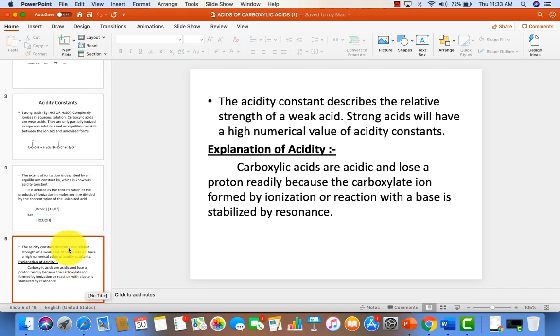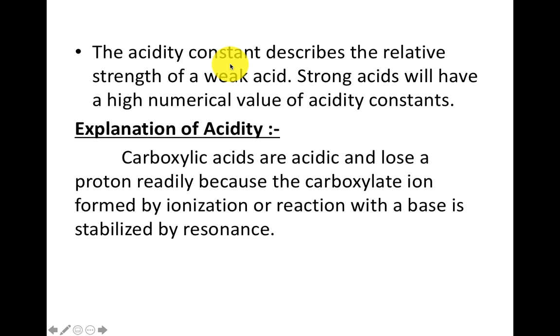So the next one, see, the acidity constant describes the relative strength of a weak acid. I said, right, based upon the acidity constant only, we can determine whether the strength of the acid is weak or strong. So strong acids will have a high numerical value, that is, high acidity constant values. Now how can we further explain the acidity? One is with respect to the acidity constant, by which we explain whether the acid is strong or weak.